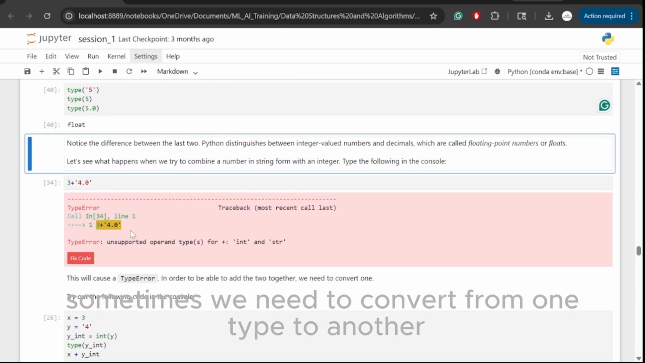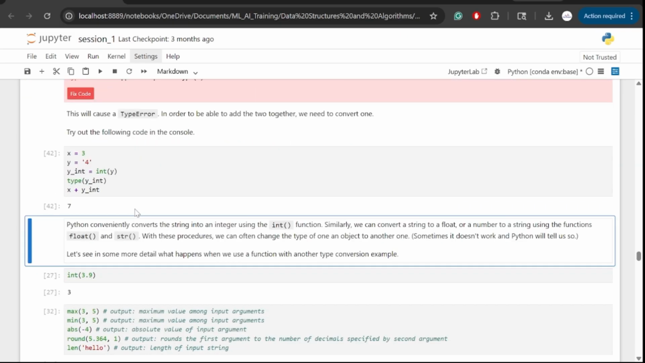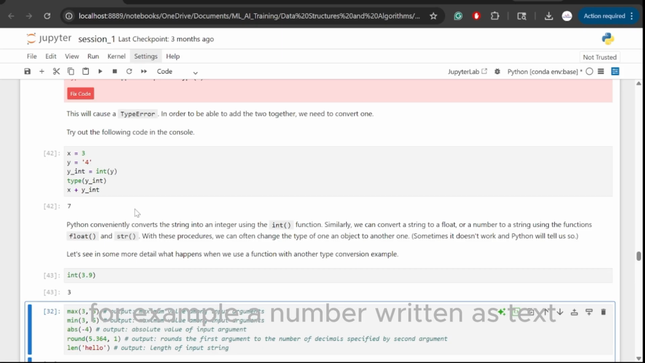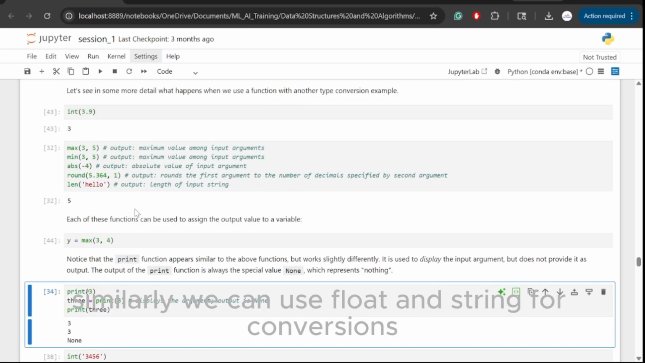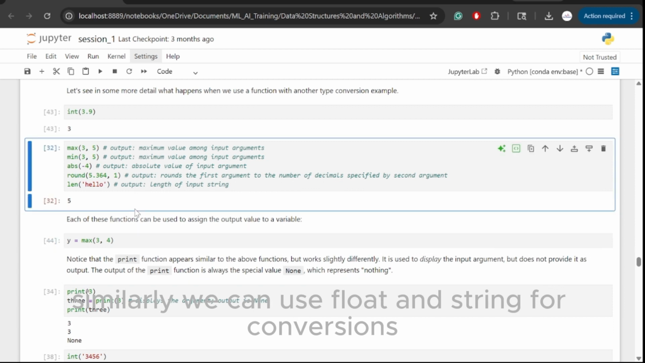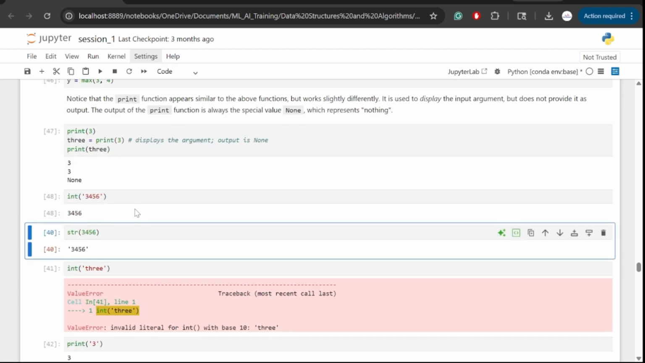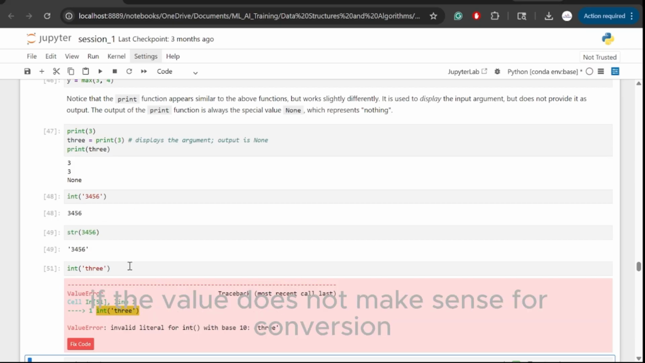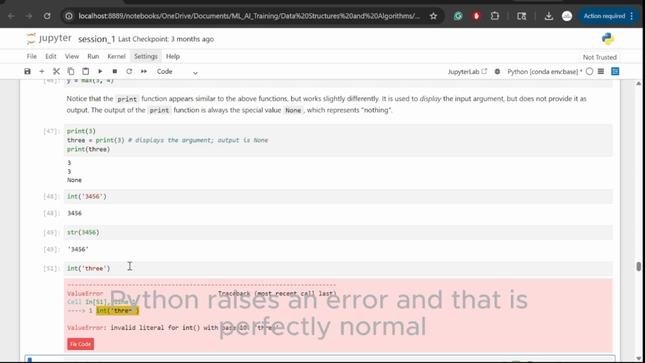Sometimes we need to convert from one type to another. For example, a number written as text can be converted into an integer using int if the content is valid. Similarly, we can use float and str for conversions. This is a good place to tell you that not every conversion will work. If the value does not make sense for conversion, Python raises an error, and that is perfectly normal.